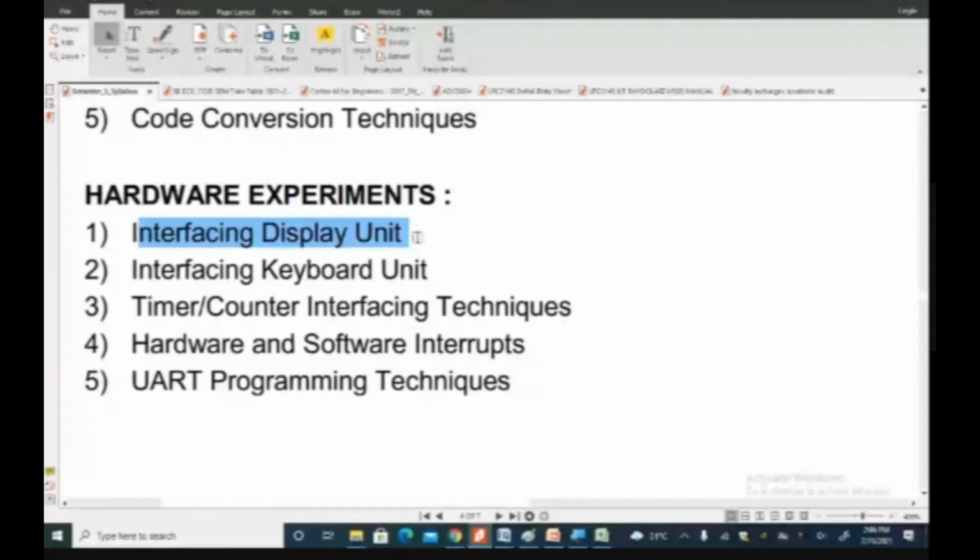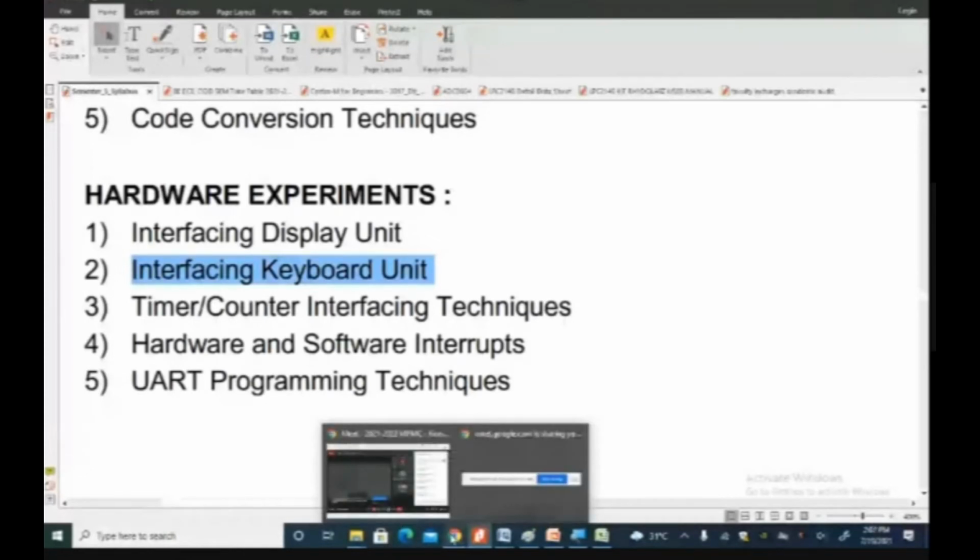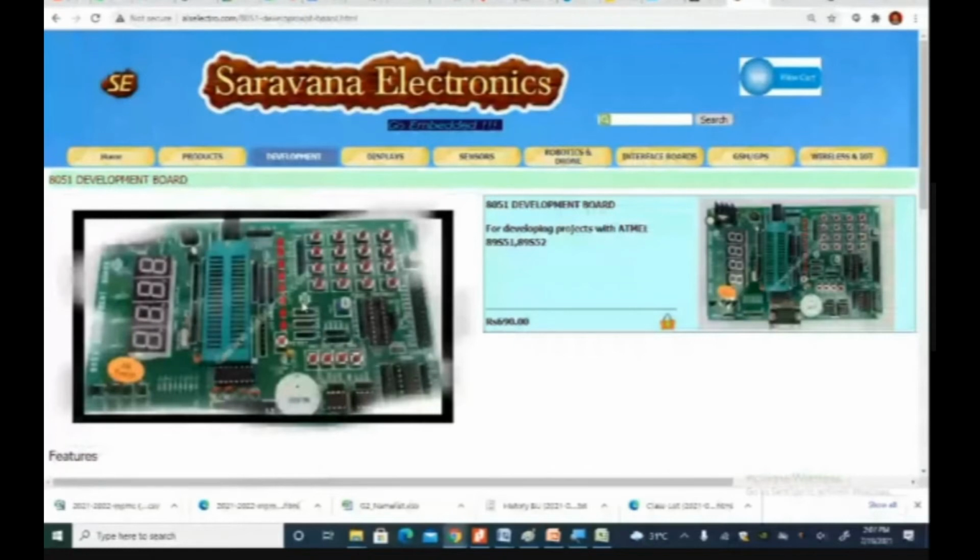With respect to our interest and involvement, we can go for LED interface, 7-segment display, LCD interface, or all three together. Similarly, for interfacing the keyboard unit, in the kit that you have, we have 4 individual switches as input and a 4x4 matrix keyboard input, right? Here you can see the output devices: 8 LEDs, 4 7-segment displays, and a provision for LCD. The input devices are 4 individual switches and the 4x4 matrix input, where we can give the input in matrix format.